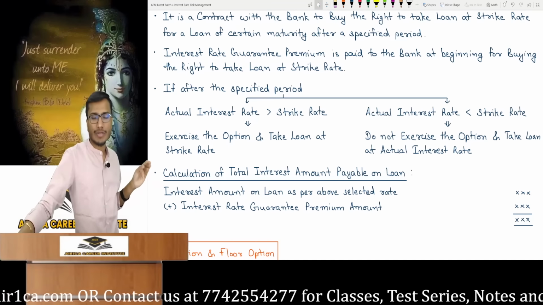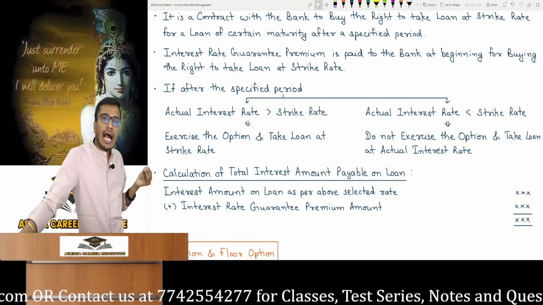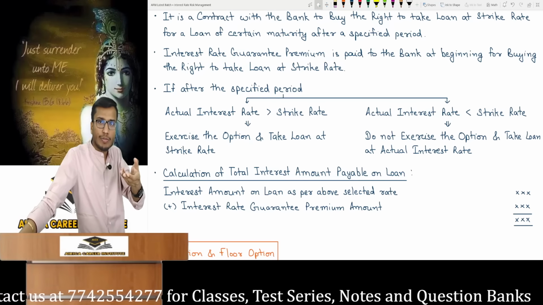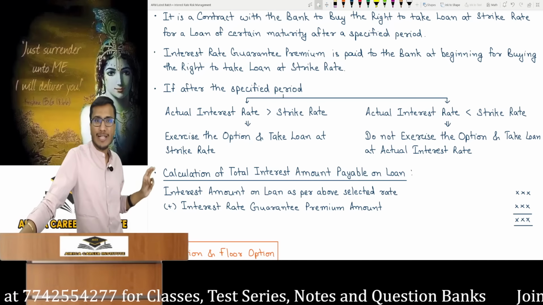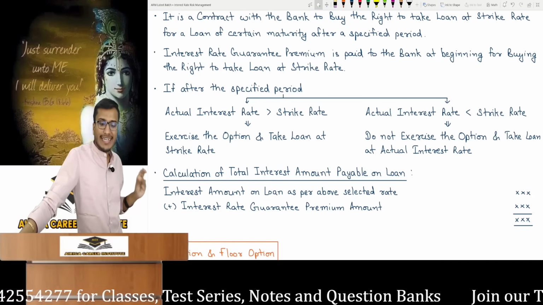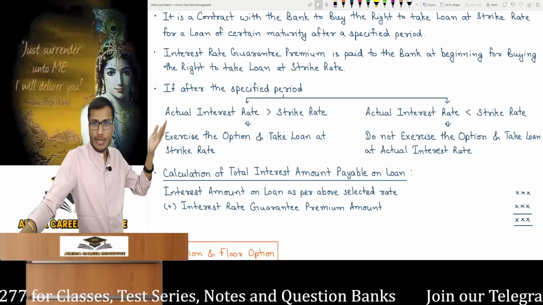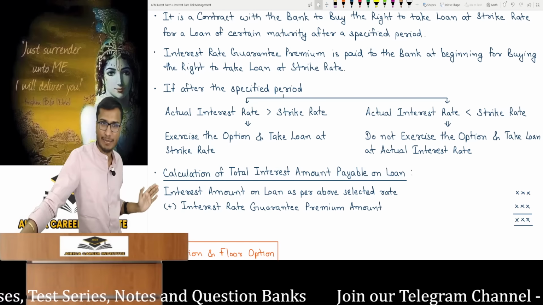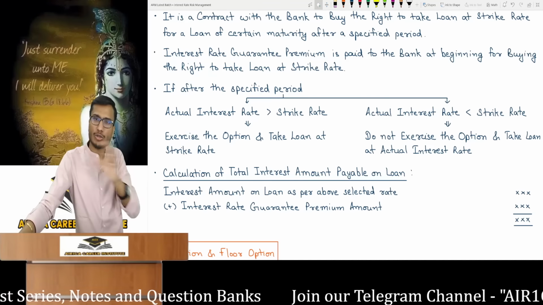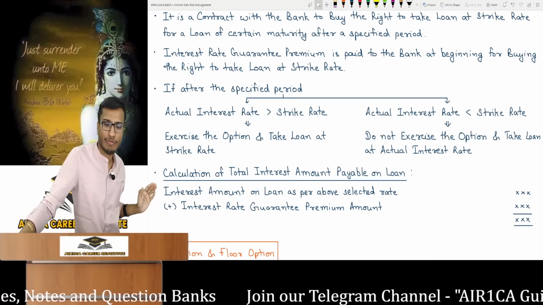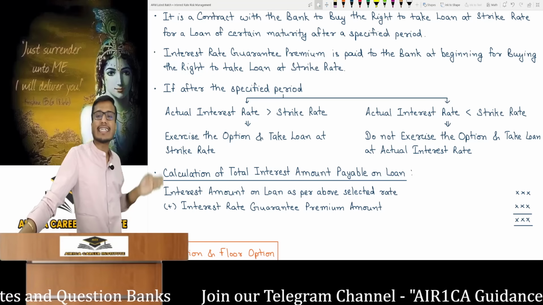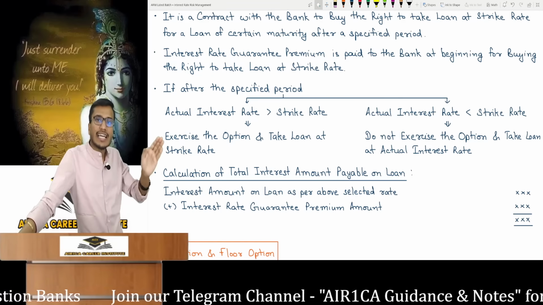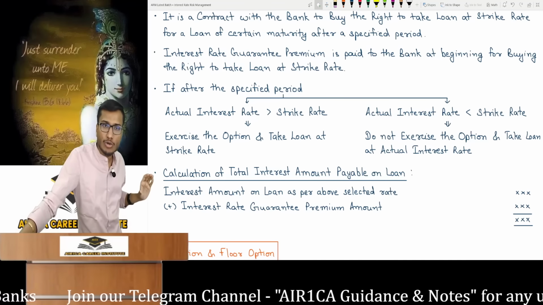Now in the practical life exam question, you will typically be asked to either state or calculate. So in this case, what is your total interest amount payable on the loan? Total interest amount payable means one is the loan you'll actually take. The interest amount will be calculated as per the selected rate. You will see the market rate and then decide whether to take the loan at the market rate or the strike rate. Clear? Loan amount into interest rate into time, no formula needed. Plus the interest rate guarantee premium amount. To pay this interest, I also paid the interest rate guarantee premium at time 0. That's also my total payment.